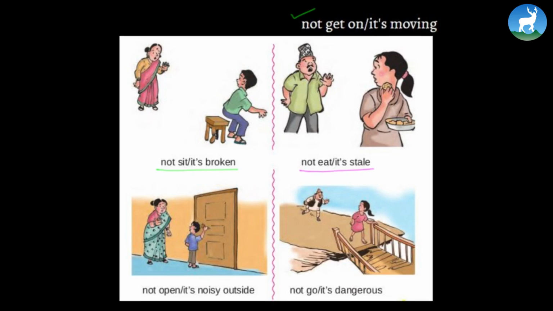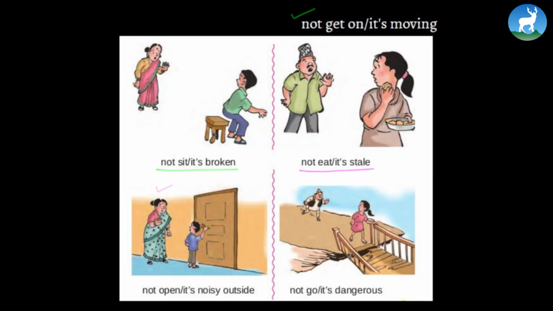Let's look at the third picture. In the third picture, a boy is trying to open the door while the mother is trying to stop him. So you've got to make a conversation. So say something like this. Do not open the door. Why? It's noisy outside. Let's look at the last picture.